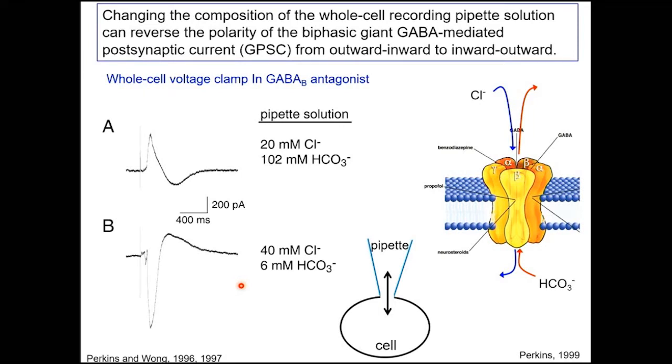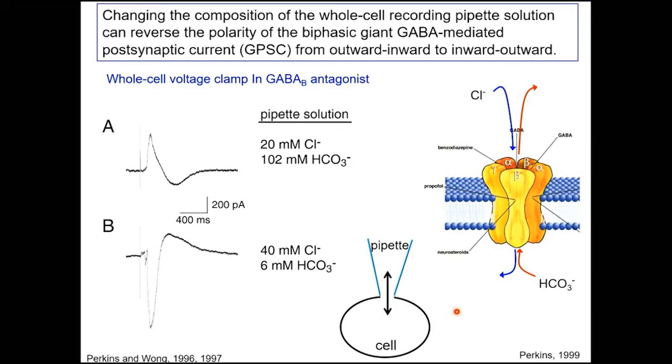On my slide here on the right-hand side, you can see that that's a schematic of the GABA A channel. So it's got these 5 subunits. And before I was saying, we think of the GABA channel as a chloride channel, but we've known for a long time that both chloride and bicarbonate go through the GABA channel. So the one that's been studied, it's about a 5-to-1 chloride to bicarbonate going through that channel. So in these experiments, I'm actually using whole cell recording, so I can change the ionic concentration inside the pipette, and then the solution I put in the pipette is actually going to get into the cell.